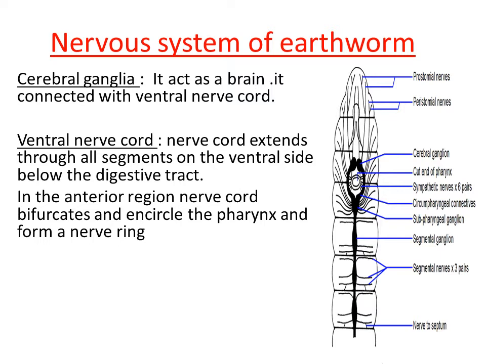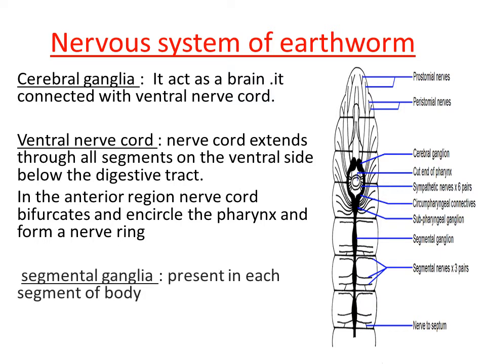So cerebral ganglia is just like a master organ in the nervous system, right? So any decision regarding the movement of the organism or any other response the earthworm gives with respect to the stimuli takes place with the help of the cerebral ganglia, right?